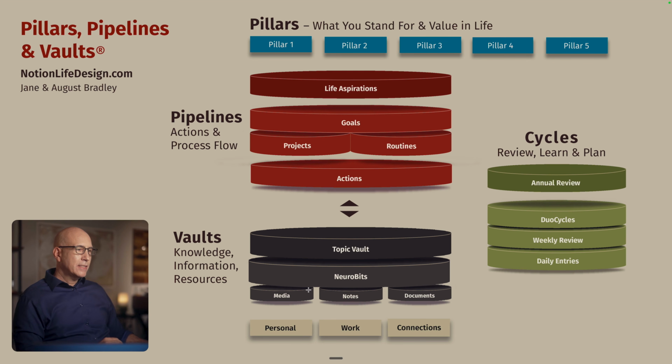Then we have a single database called neurobits. These are all the individual component discoveries, ideas, notes, videos we've come across that are valuable, courses we've taken, books we've read. Each of them goes into the neurobits, and then they flow into relevant topics and across all other aspects of the system. And the neurobits will be organized into 3 different segments: media, notes, and documents. We used to break it out into lots of different databases, media vault, courses vault, a tools and resources vault, but it's not necessary. Media is media. It doesn't matter whether it's a YouTube video or a podcast or an article. It's media that's informing your learning for a topic.